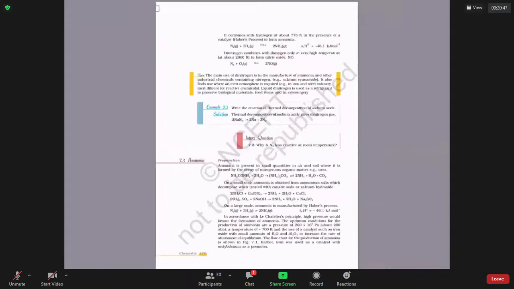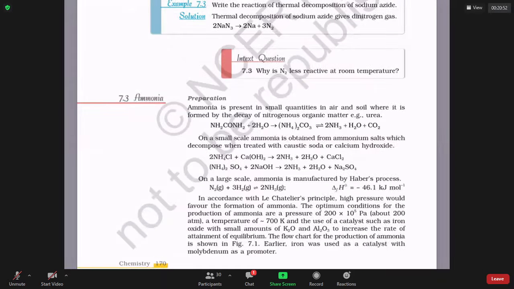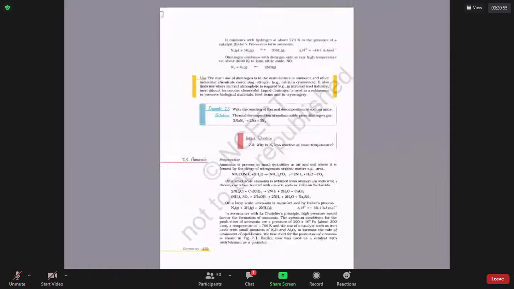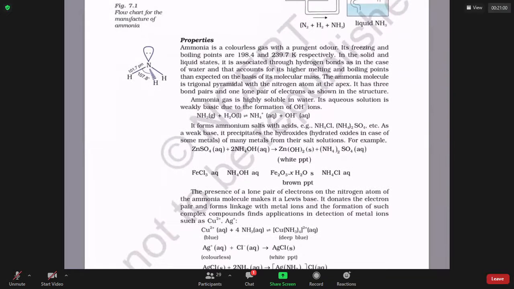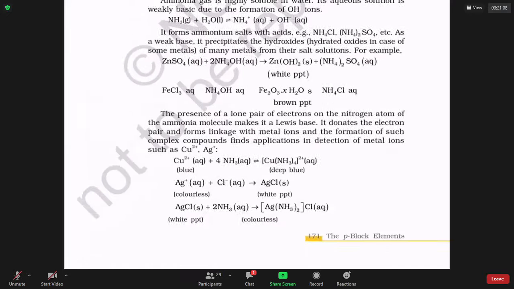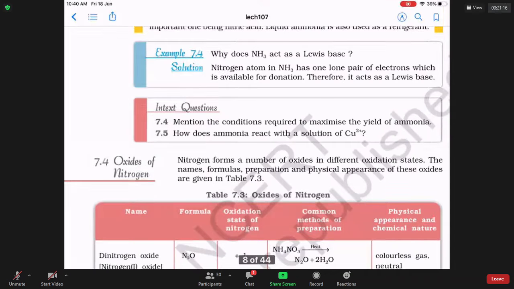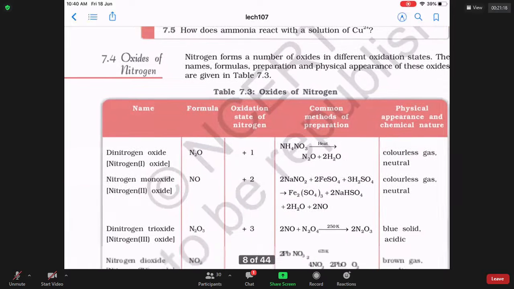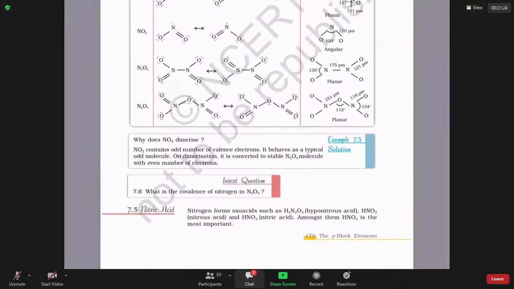Properties of nitrogen. And then you have ammonia: how to make it from urea, from ammonium salts, from the Haber process. Schematic diagram, ammonia molecule. What happens when ammonia is dissolved in water? How ammonia can react with zinc ions, ferric ions, copper ions, AgCl. Then ammonia is a Lewis base because it donates a lone pair. Different oxides of nitrogen, their structures, nitric acid.